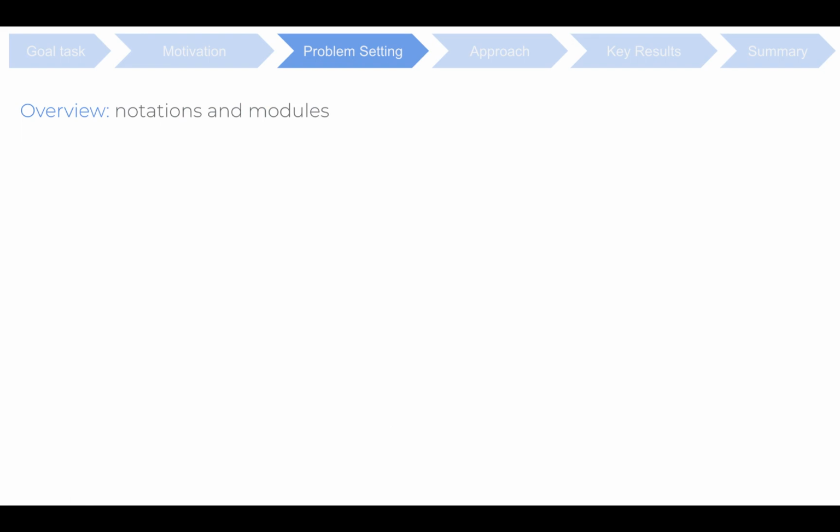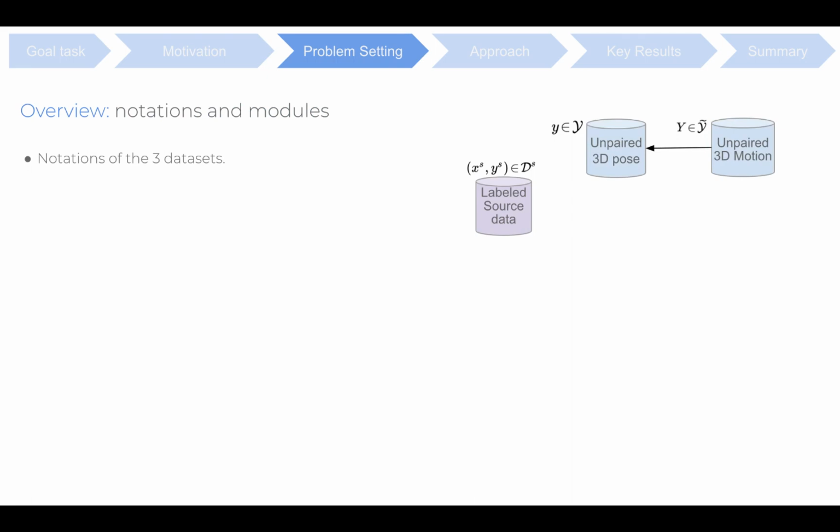Here we introduce the datasets and modules involved in our learning steps. We introduce notations of the three datasets. First, a labeled source dataset DS, where XS, YS denotes a tuple of a source image paired with its 3D pose annotation. Second, a set of unpaired 3D pose sequences Y tilde. Third, individual frames of the sequence give us a dataset of unpaired 3D poses represented by Y. Below we show the set of unlabeled video sequences from the target domain represented as X tilde.